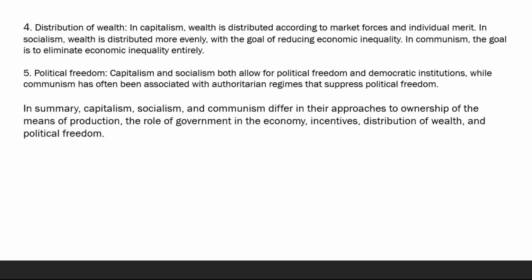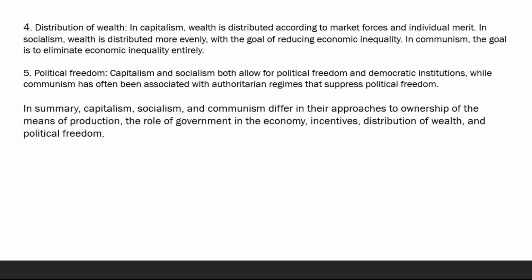Number 3. Distribution of wealth. In capitalism, wealth is distributed according to market forces and individual merit. In socialism, wealth is distributed more evenly, with the goal of reducing economic inequality. In communism, the goal is to eliminate economic inequality entirely.